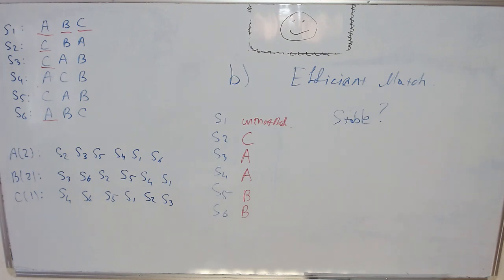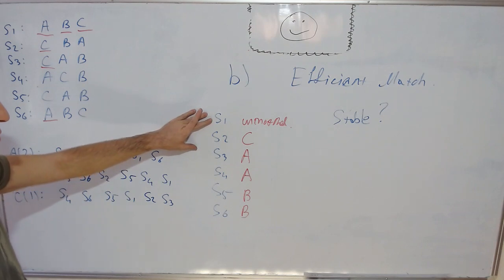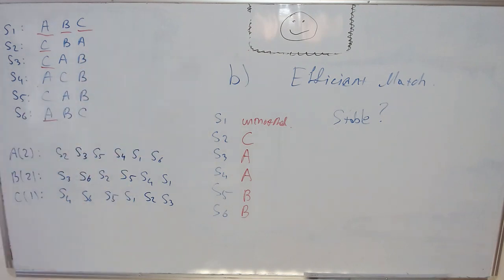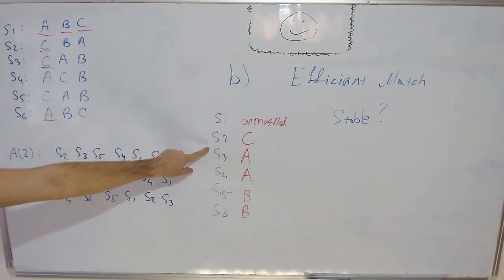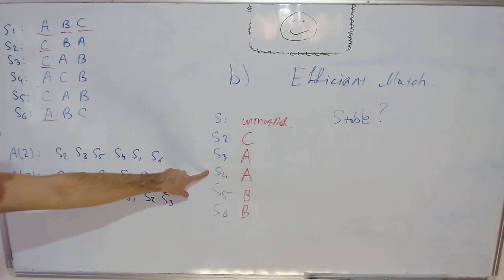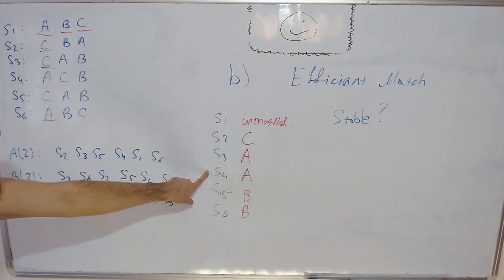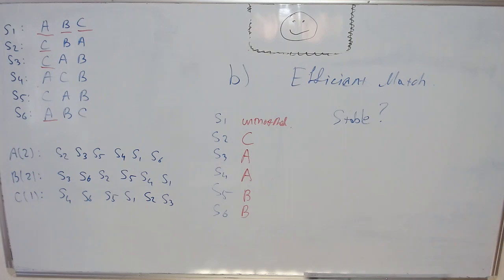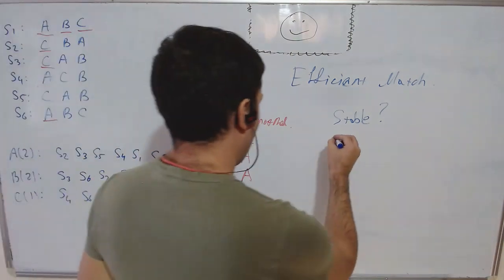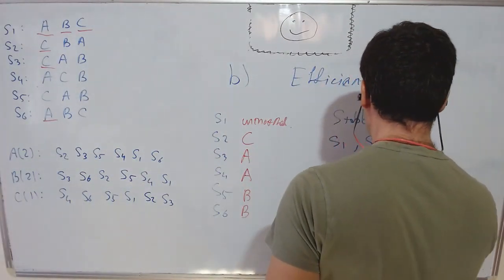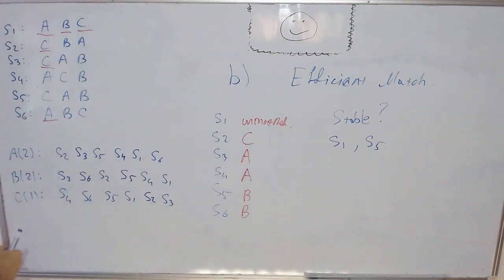The best way to look for runaway couples is to identify people who are not super happy with their match. For example, S1 is not super happy because he's not matched. S2 is super happy. S4 is fine. S5 is also not fine. So I would look at S1 or S5 as my best bet for where instability can come from.